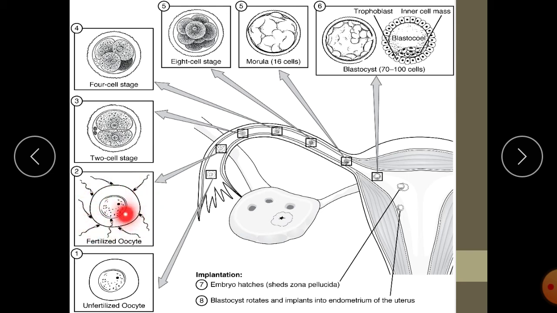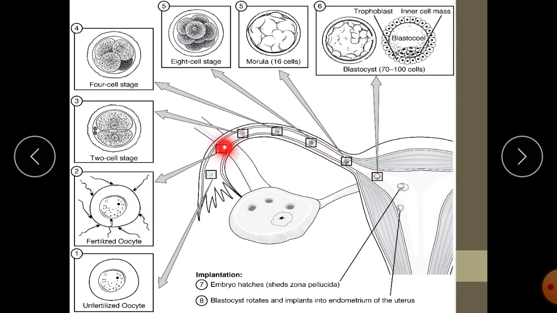This is called monospermy. Only one sperm can fertilize the ovum. So this is the fertilized oocyte. After fertilization, it moves towards the uterus.